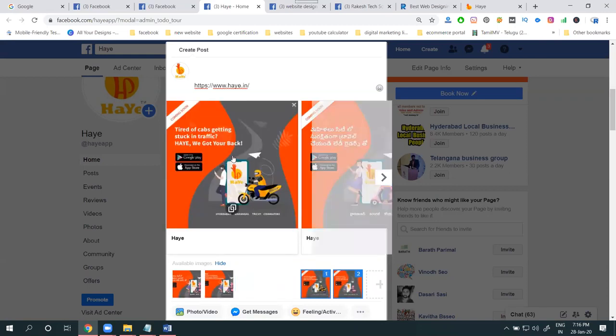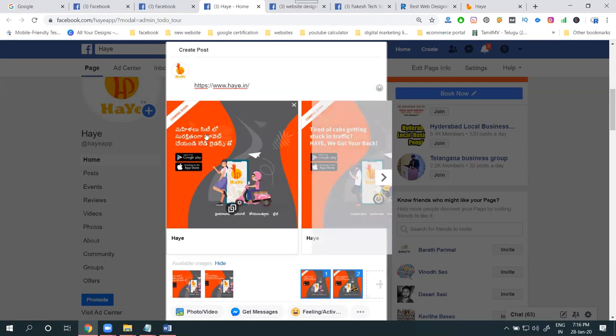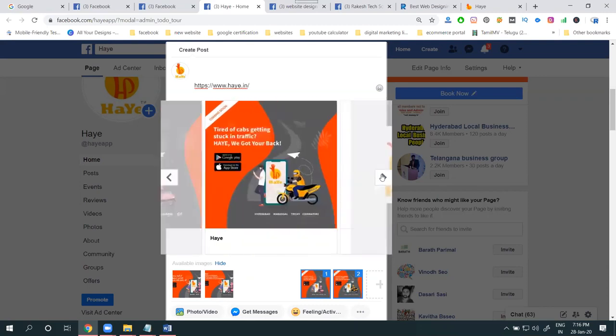Now, is it visible to the customer properly or not? Yes or no? People will contact you easily with your particular post. Promoting your website will be of 3 types: Telugu language, English, and your website link. If you are promoting your business on your website in multiple languages and uploading multiple images, the size will be 512 by 512.